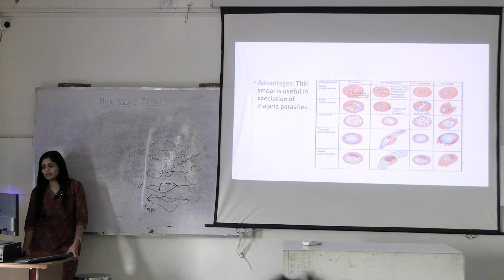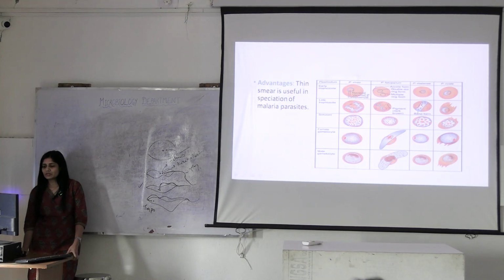In late trophozoite stage, it will take up a form of amoeboid structure. But in Plasmodium malariae, it's in a band form. This is looking like a band, right? And just take a look at here. This is fimbriated. You can see these projections. This is different here, right? Fimbriae.